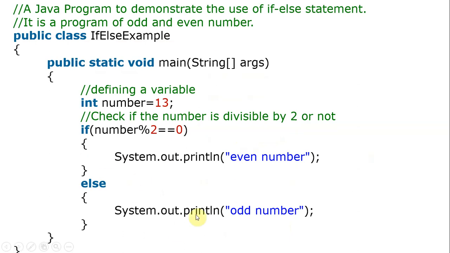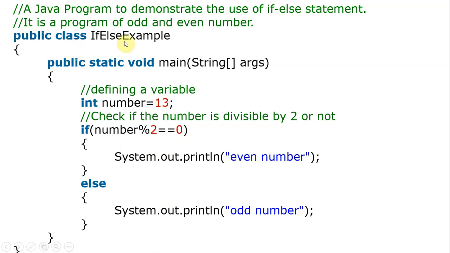So this is the program. All you know in C language, so don't worry. What is there in here and what is the difference? Nothing is different. In C we don't have any class or main method with this syntax, but the remaining everything is similar.